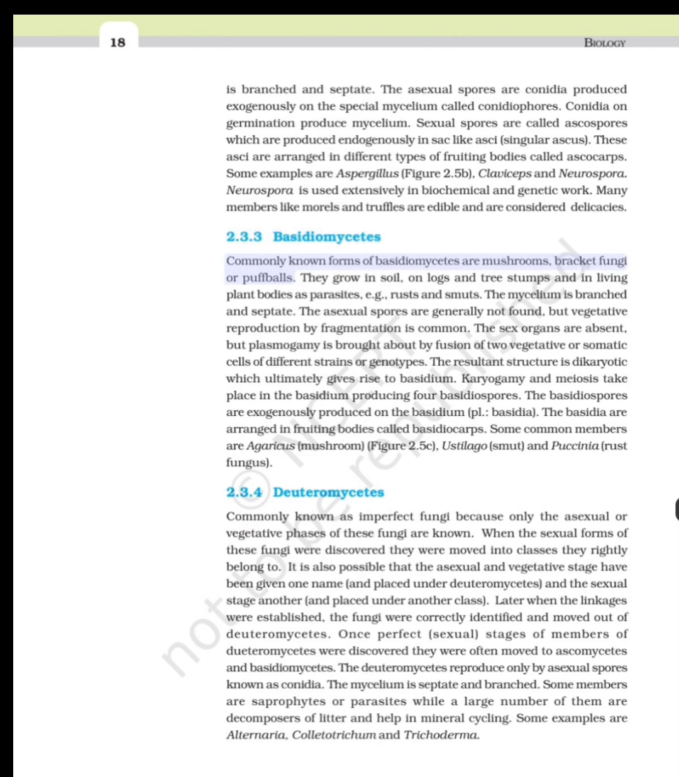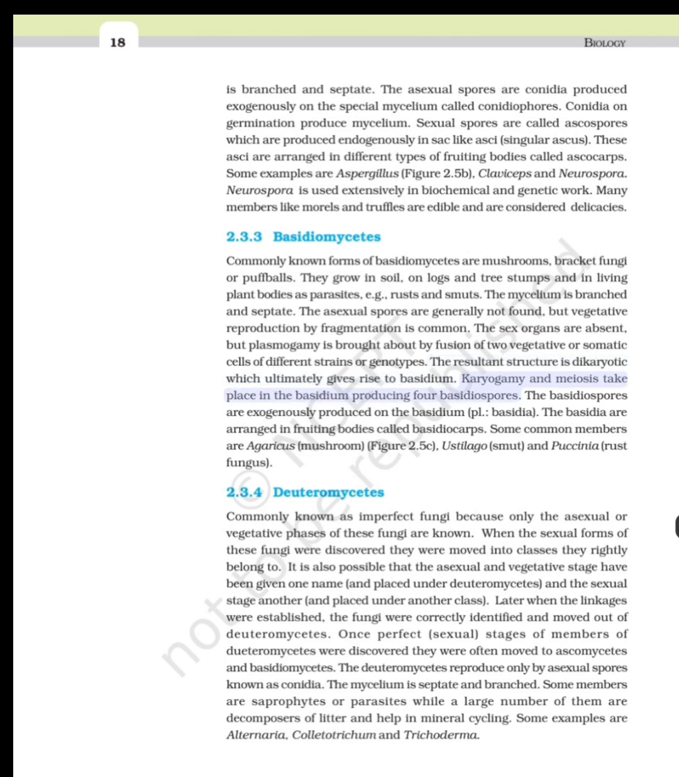2.3.3 Basidiomycetes. Commonly known forms of basidiomycetes are mushrooms, bracket fungi or puffballs. They grow in soil, on logs and tree stumps and in living plant bodies as parasites, e.g., rusts and smuts. The mycelium is branched and septate. The asexual spores are generally not found, but vegetative reproduction by fragmentation is common. The sex organs are absent, but plasmogamy is brought about by fusion of two vegetative or somatic cells of different strains or genotypes. The resultant structure is dikaryotic, which ultimately gives rise to basidium.